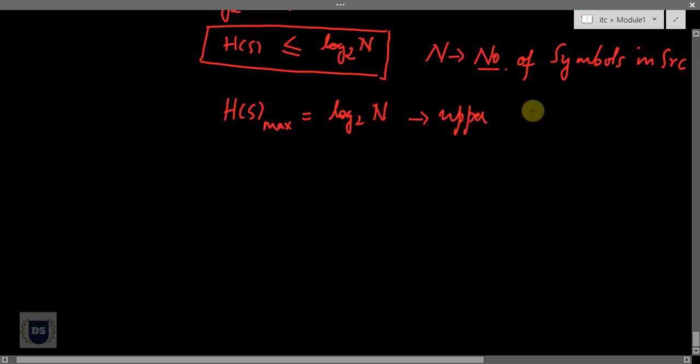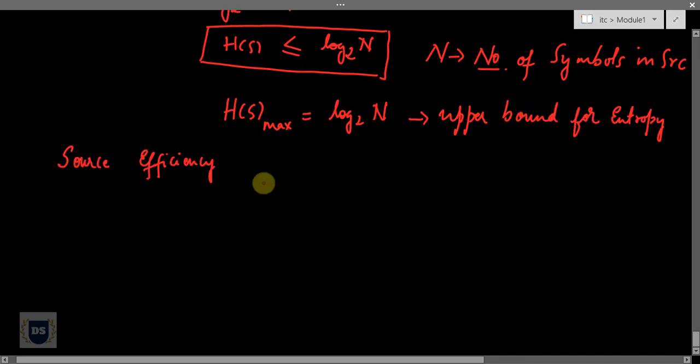After realizing the upper bound for entropy, we can realize an expression for source efficiency. Source efficiency is mathematically defined as the ratio of the average information conveyed by the source to the maximum average information. In other words, the efficiency of a source, represented as eta subscript s, is equal to h of s divided by the maximum average information, h of s max. Because efficiency is always represented as a percentage, it's multiplied with 100%. So this is our source efficiency.